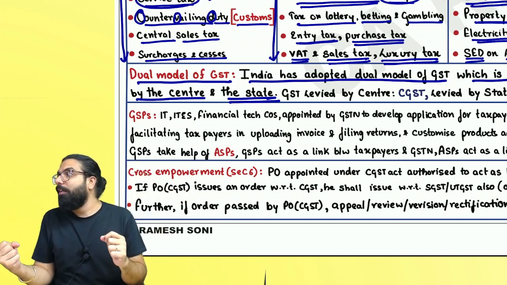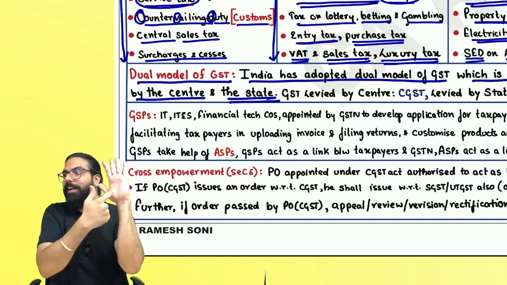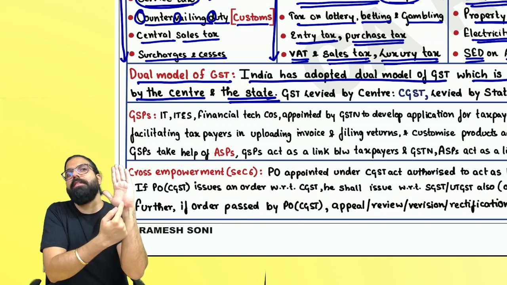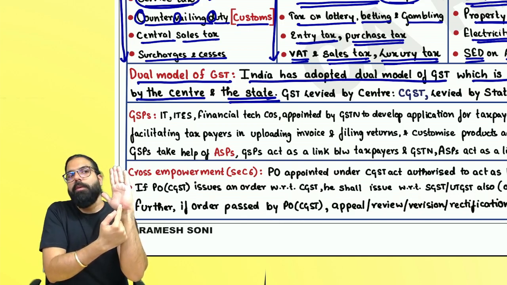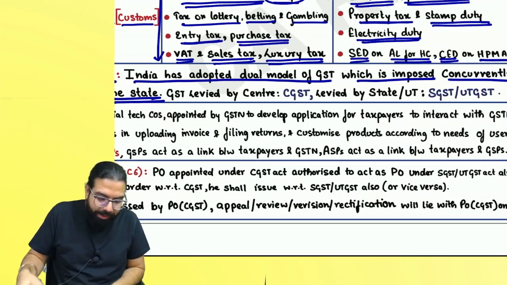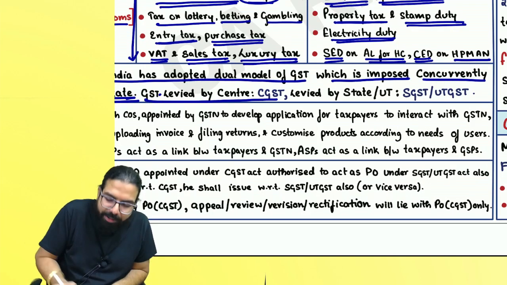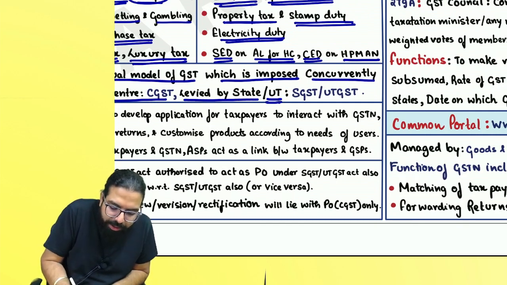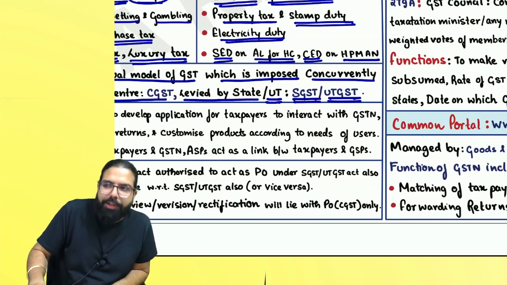You will see in your bill, CGST 9%, SGST 9%. Have you seen? Why is it half and half? Because whenever any transaction will happen in India, with the coming of GST, both the governments will charge half. GST levied by the center is known as CGST, and that levied by the state or union territory is known as SGST or UTGST.